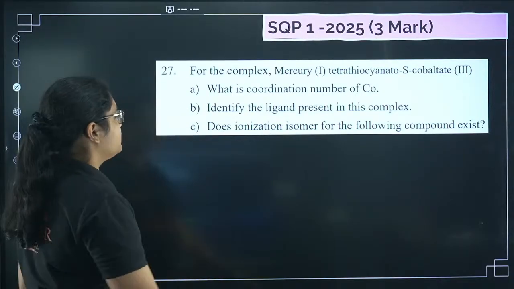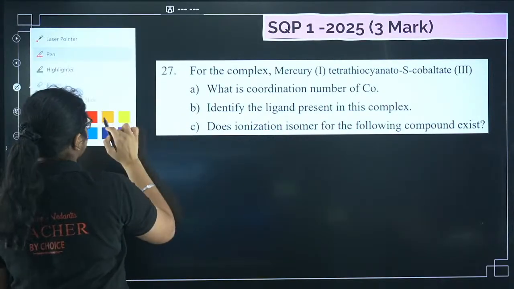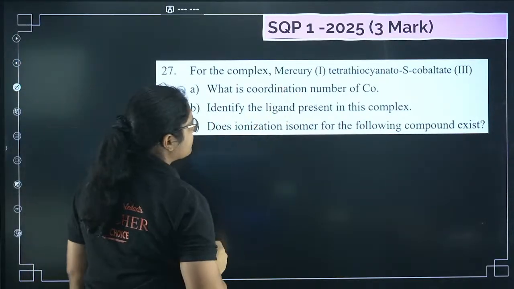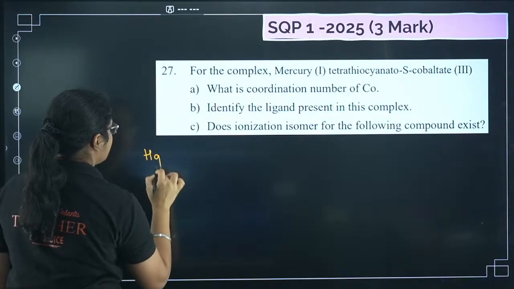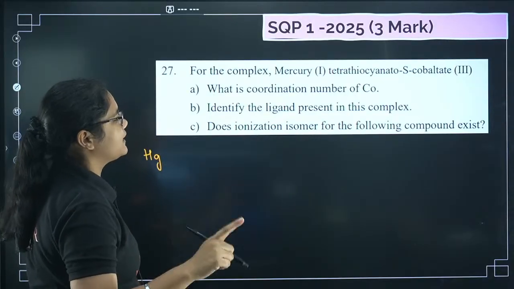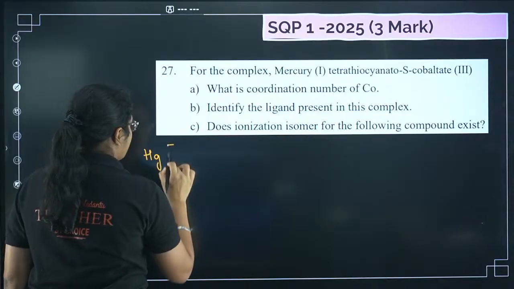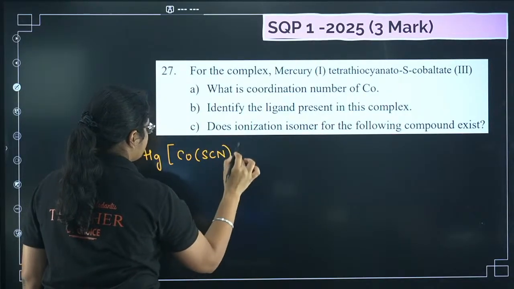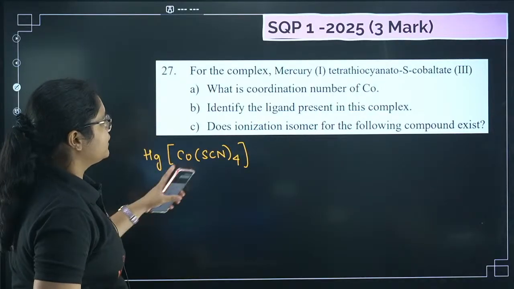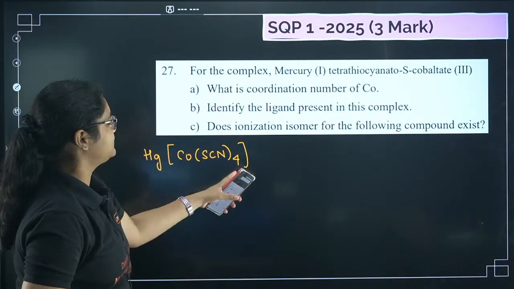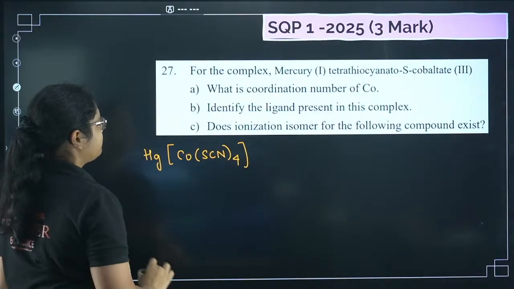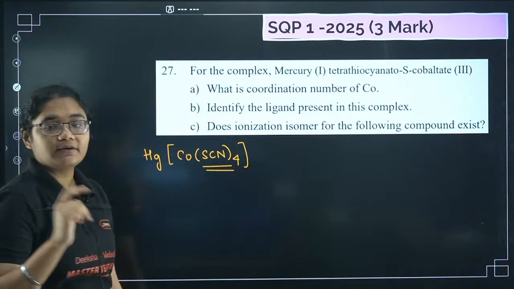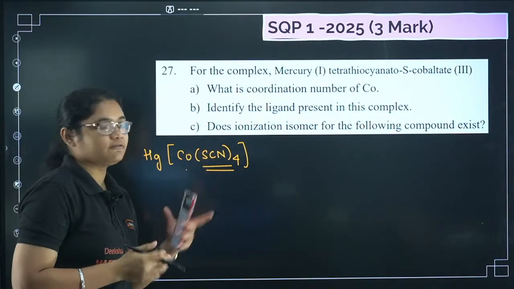You have been given mercury, so let us first write down the complex formula. What is the formula of this one? Mercury is there, then you have tetrathiocyanato-S, so I have cobalt with tetrathiocyanato-S. Mercury tetrathiocyanato-S cobaltate. Now if you see here, what is the coordination number of cobalt? This is a monodentate ligand, it forms only one bond, so 4 bonds are formed here with cobalt.